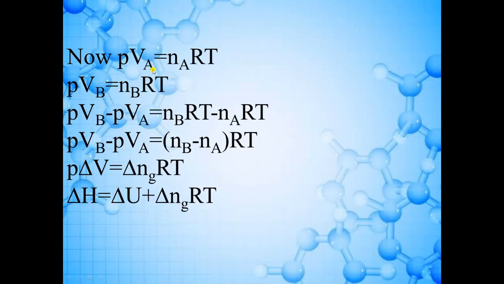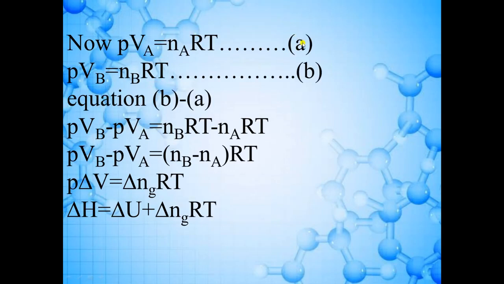If Va is the total volume of the gaseous reactant and Vb is the total volume of the gaseous product, and Na is the number of moles of gaseous reactant and Nb is the number of moles of gaseous product, and we are taking pressure constant, then using the ideal gas equation we can write PVa is equal to NaRT for the gas in the reactant, and for the product, PVb is equal to NbRT. This is equation A and this is equation B.